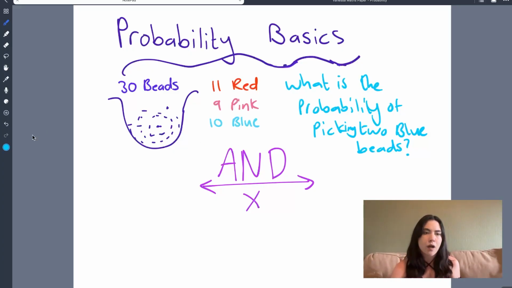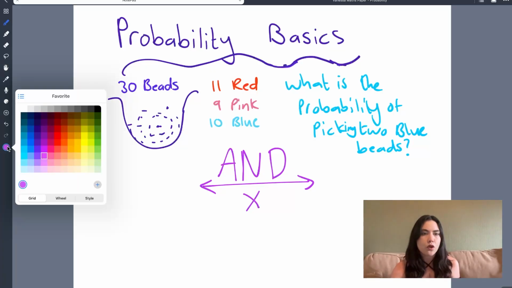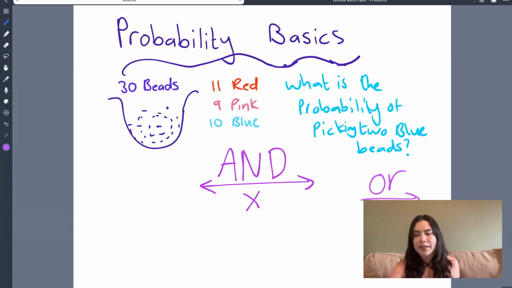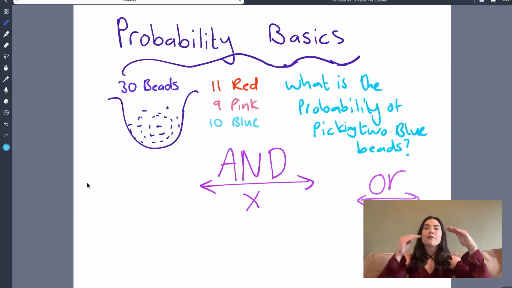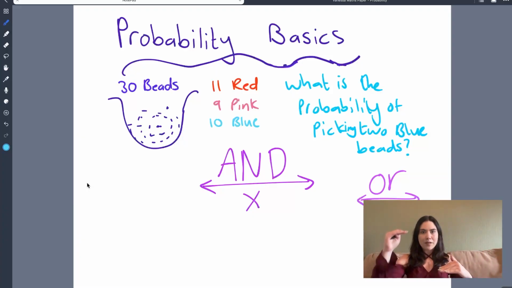The other word in probability that we can use is the word or, which we'll talk about a little bit later. Let me try to say the same sentence with or. I am picking another probability or and then another probability. See, I can't even finish that sentence. It makes no sense. So we're using the word and. When we have 2 scenarios, we look at them separately and then we multiply them together.